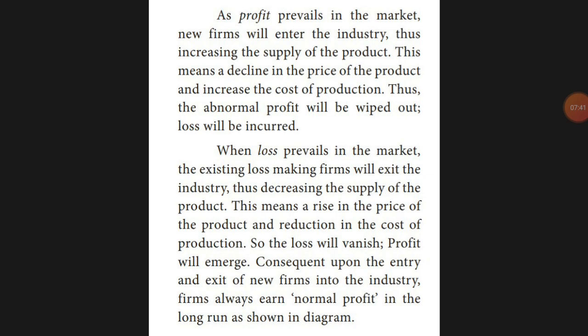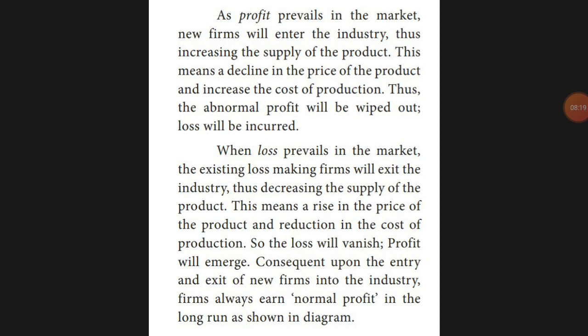If that is the case, many companies already in the market exit, so there will be few suppliers, few producers in the market. Few people will manufacture, so the supply of the product will be less. If the supply is less, we can increase the price. If we increase the price, automatically you can earn a profit. So the loss will vanish, and you will start earning a profit. So this is what logically happens.